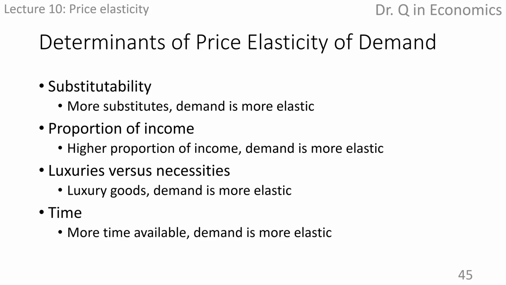Here, I'd like to offer an example from my personal experience to show that time is an important determinant for price elasticity of demand. About 10 years ago, I had to fly from Beijing, China, back to the States. As opposed to calling my travel agent, I decided to book the ticket myself online.